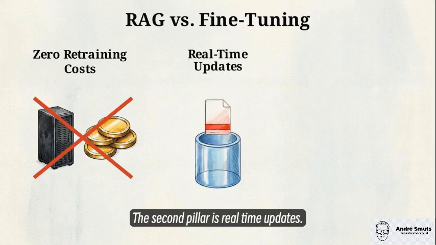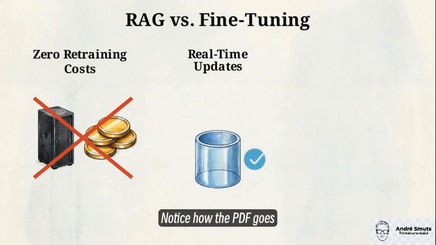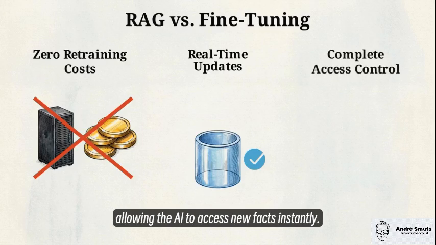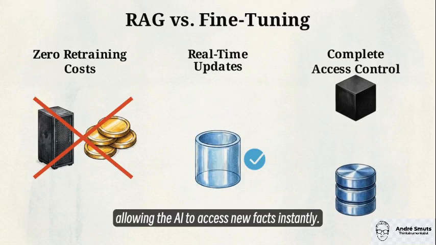The second pillar is real-time updates. Notice how the PDF goes directly into the vault. Updating company information is as simple as adding a new file to the database, allowing the AI to access new facts instantly.